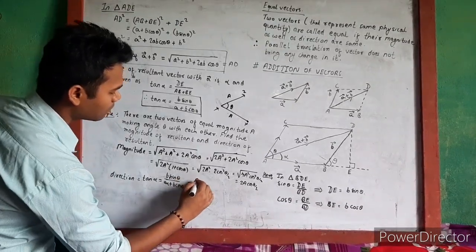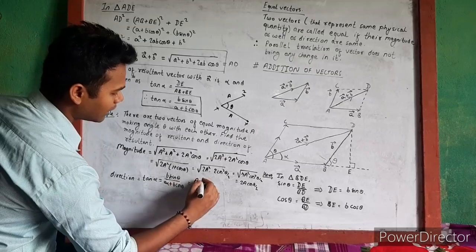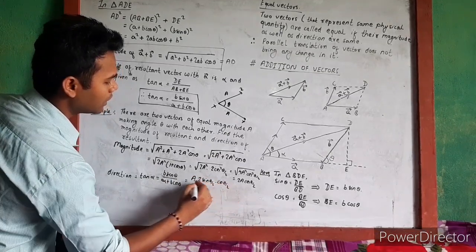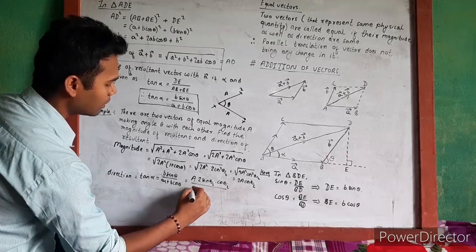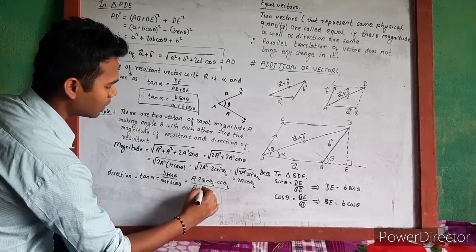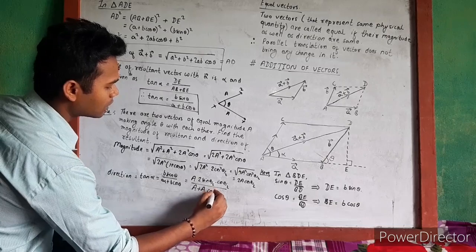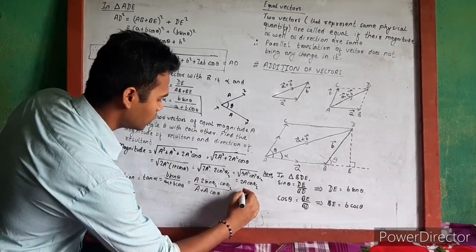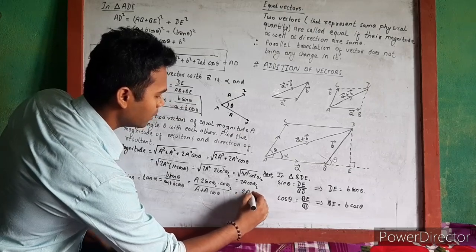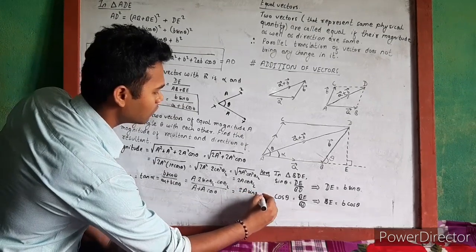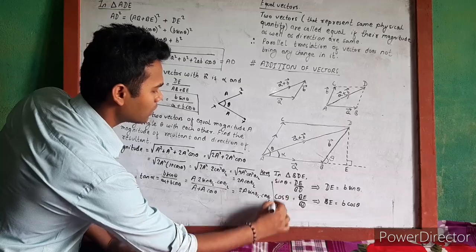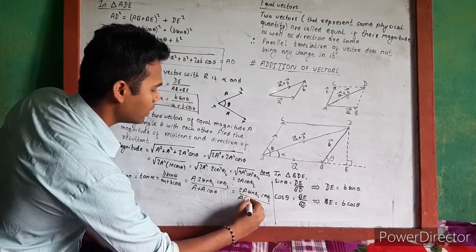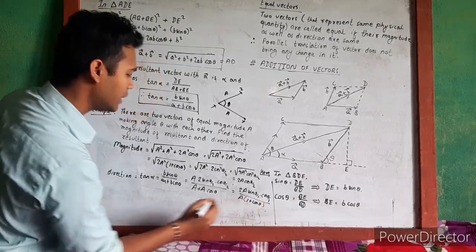B is A, and sin theta can be written as 2 sin theta by 2 dot cos theta by 2, and here A plus B cos theta also has the magnitude A, so it is 2A sin theta by 2 dot cos theta by 2 divided by A times 1 plus cos theta.